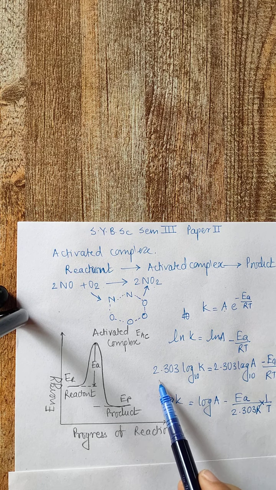So just by dividing both sides by 2.303, I got this equation.